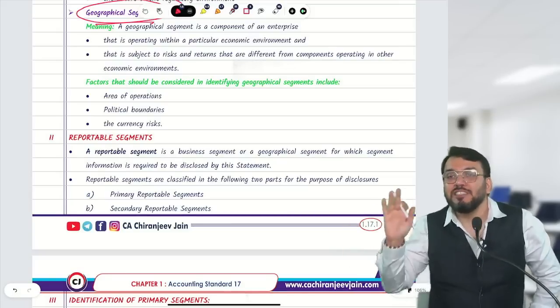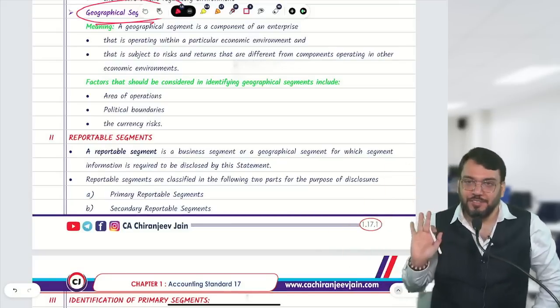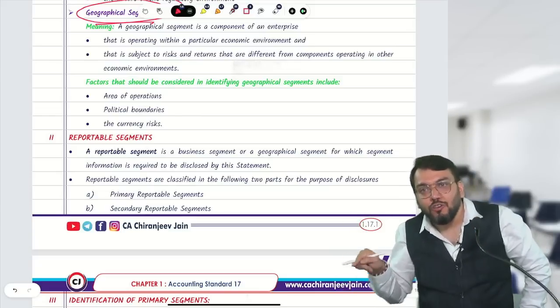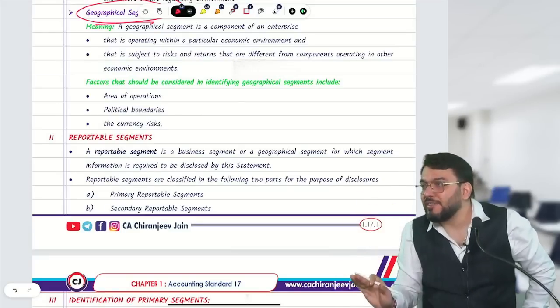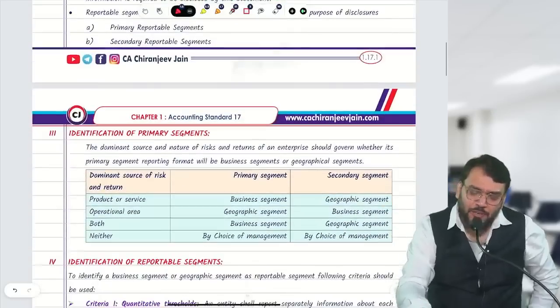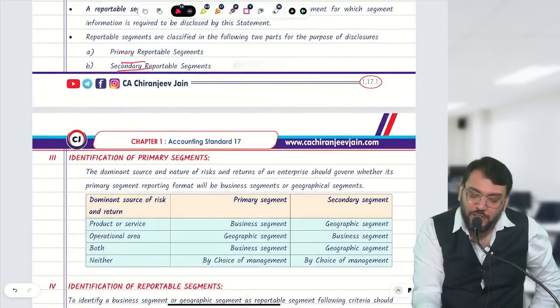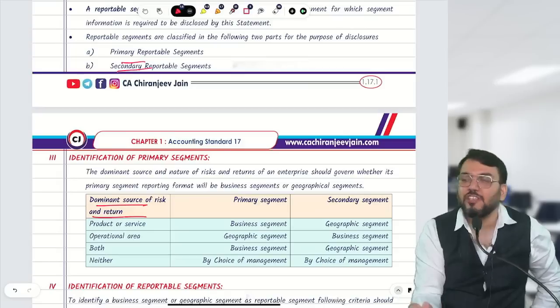Which one will be primary, which will be secondary, will be given in the question. That is based on management choice, which means we are not supposed to fight for that. However, if you want to understand, it is based on the dominant source of risk and return.